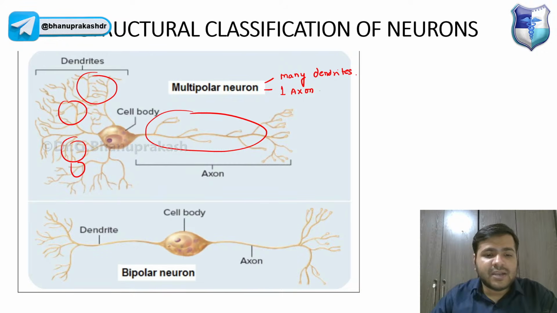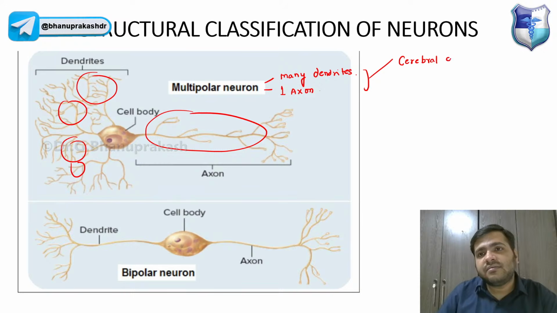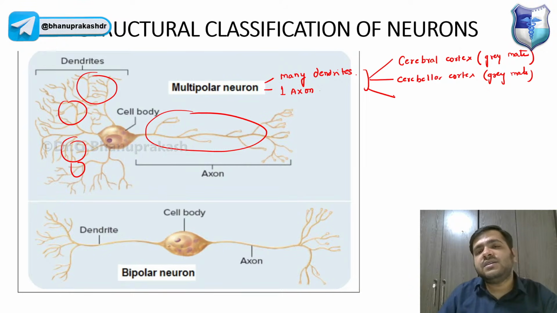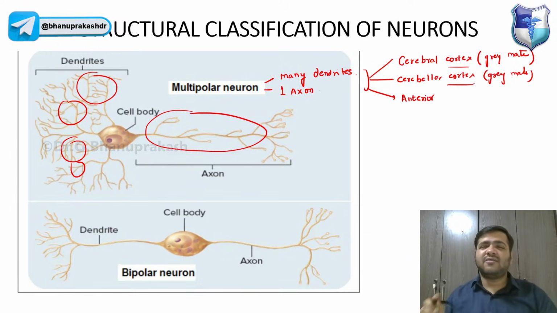These multipolar neurons are found in various anatomical regions, right? They are found in the gray matter of the cerebral cortex and the cerebellar cortex. When I say cerebral cortex, I'm talking about the gray matter, the cerebellar cortex, gray matter, and even the anterior horn of the spinal cord. Now what are these cortex, guys? As of now, just mention it.